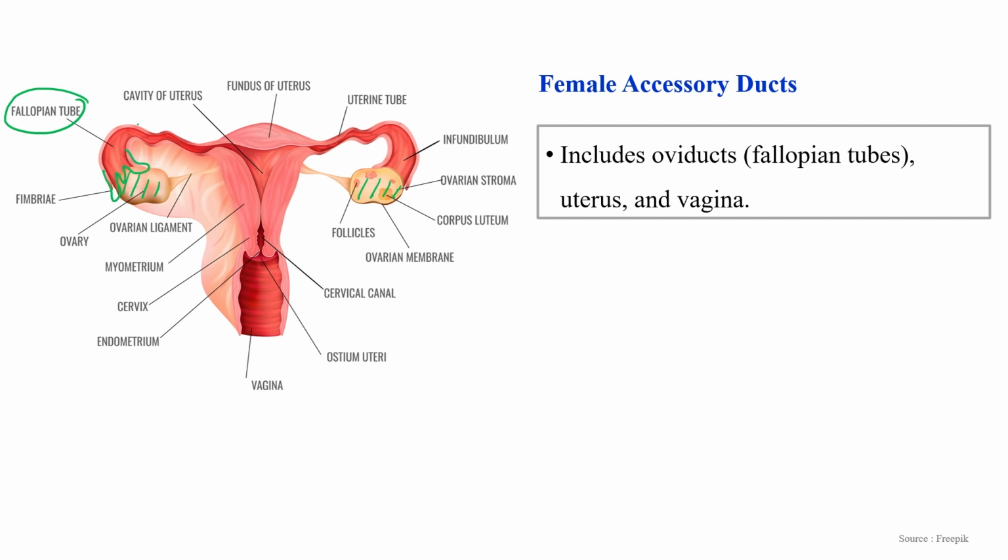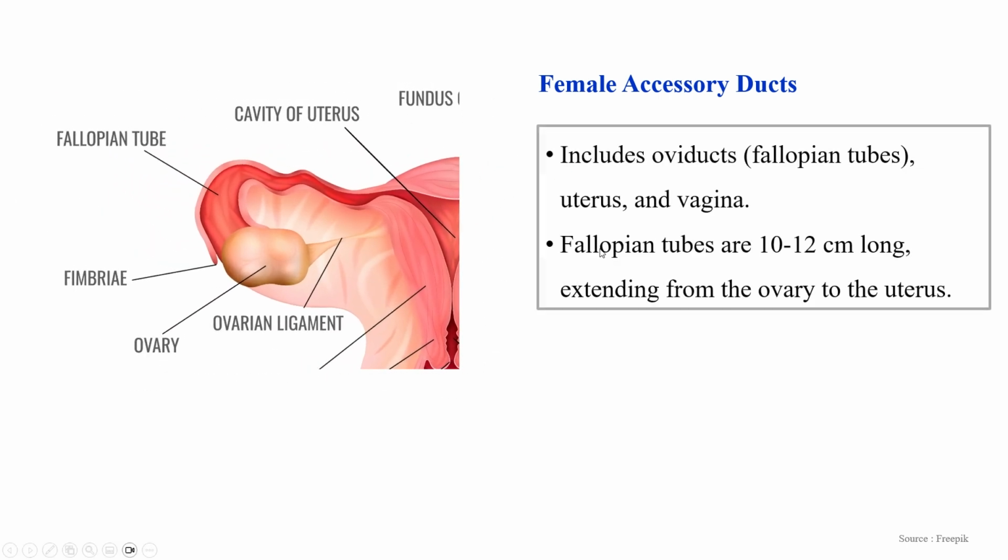This is the oviduct, followed by the uterus and then the vagina. These fallopian tubes are also 2 in number, each associated with the corresponding ovary.